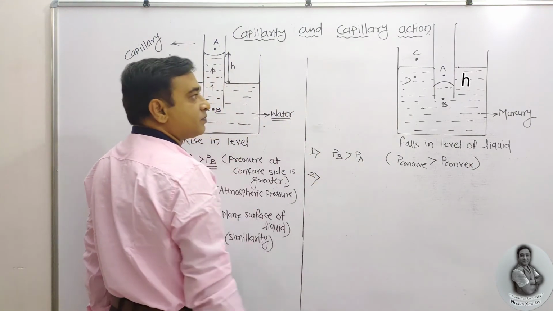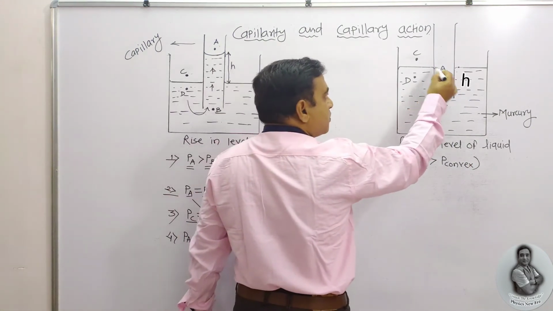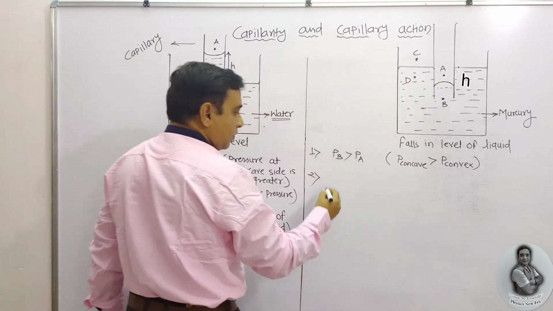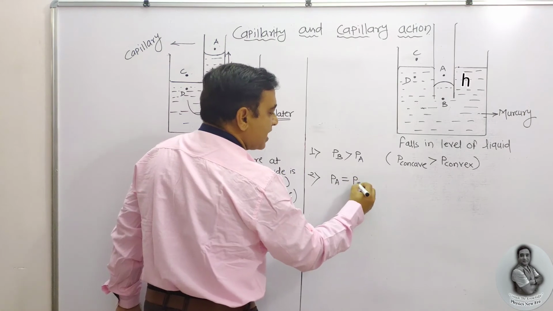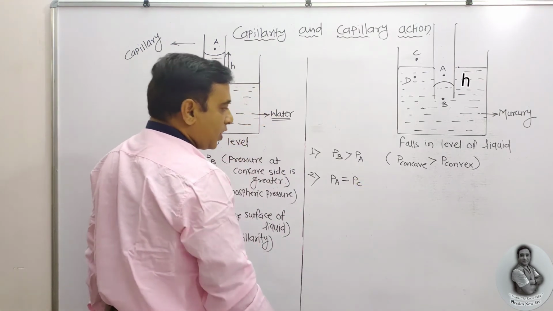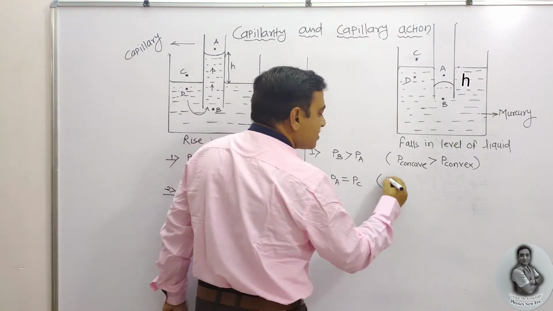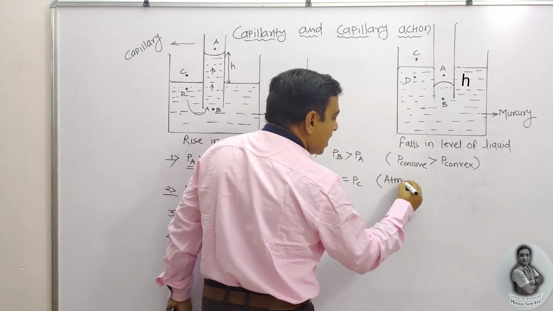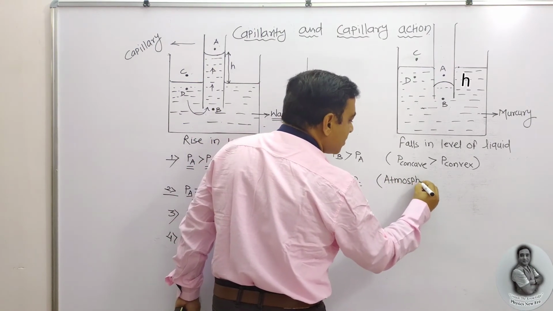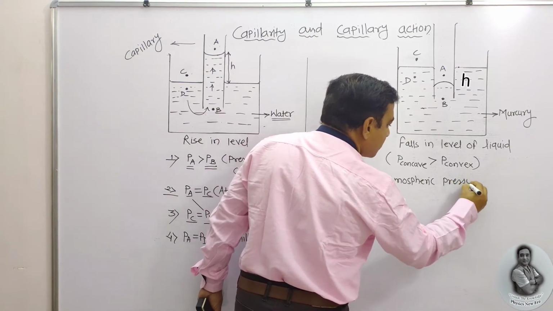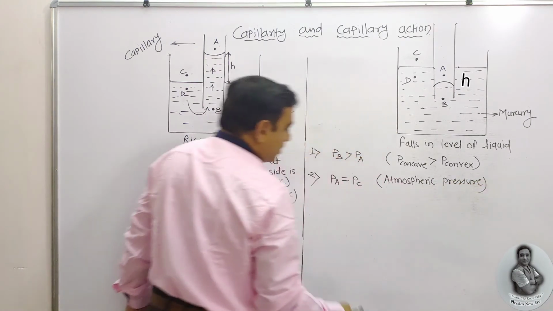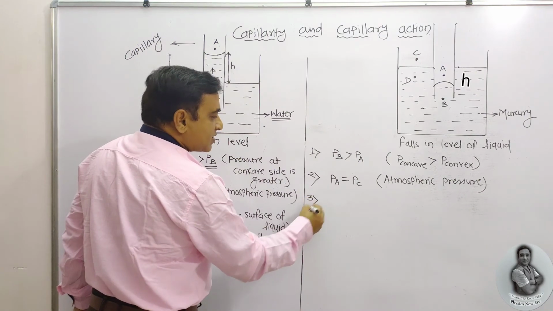Second one, these two points are present in air. So pressure at A is equal to pressure at C. What is it? Atmospheric pressure we say. What about the next?